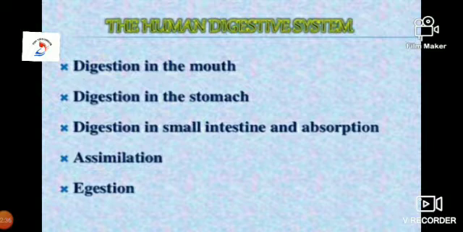Digestion starts from our mouth. The food we take in goes through our mouth and is chewed with saliva. The saliva is secreted by the salivary gland. This saliva secretes an enzyme called salivary amylase. What is the function of salivary amylase? It converts the starch-rich food into a simpler form.